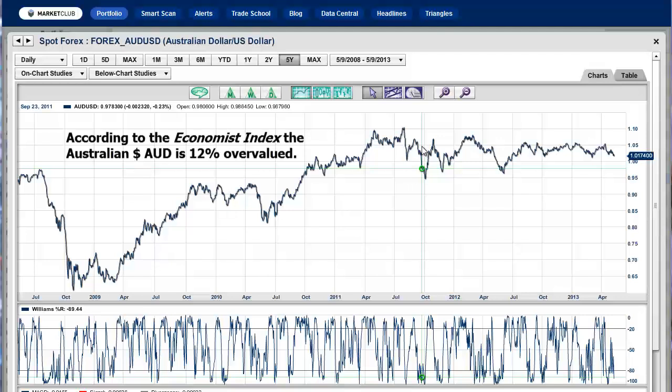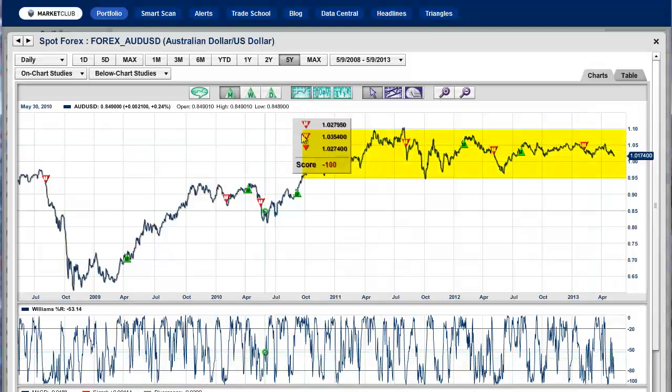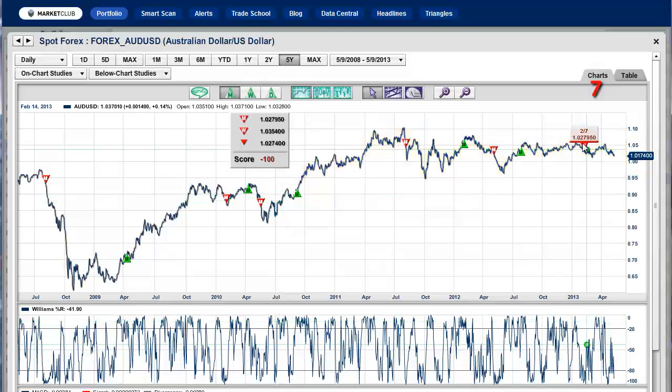Now, according to the Economist Index, the Australian dollar is 12% overvalued, which means it could come down 12% just to regain parity with a number of other markets. But I think what is going to happen, it looks as though this market is making a big top. And when we put our trade triangles in, you can see that all of our trade triangles are negative, indicating a strong downward trend. You can see our last one came in here at 102.79 on the monthly, which means super long trends.